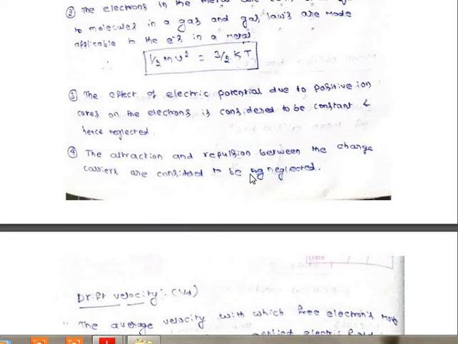Means attraction and repulsion between the positive charge carrier and the electron, there will be attraction. Between the electron and electron there should be a repulsion. This is also called as Coulomb force of attraction or Coulomb force of repulsion.